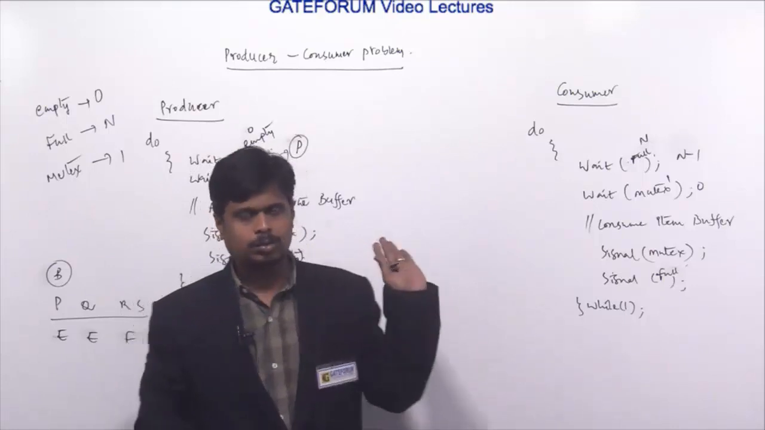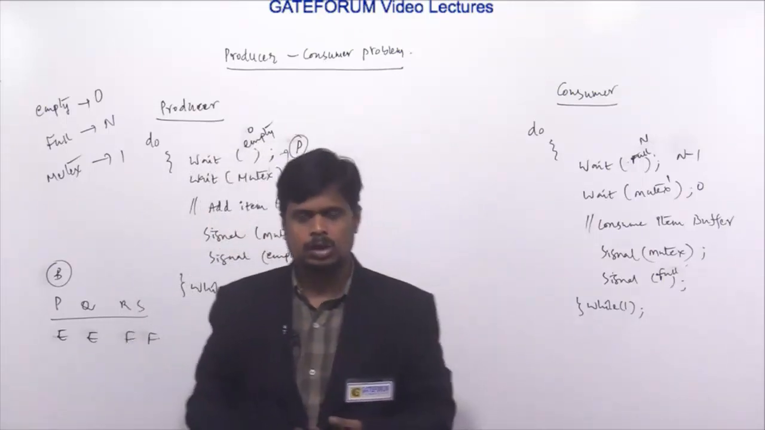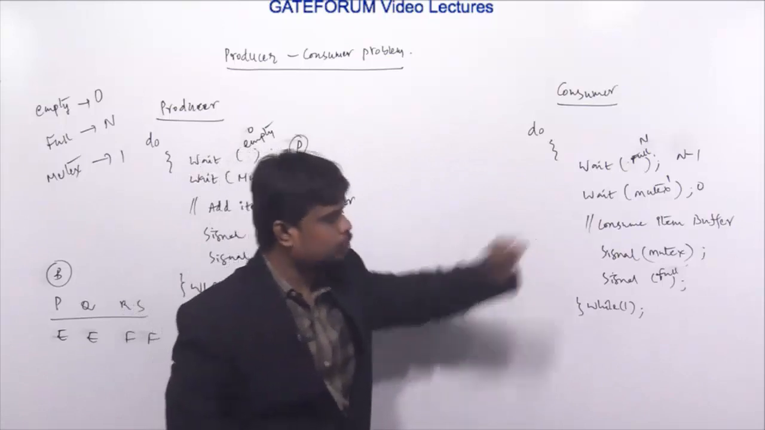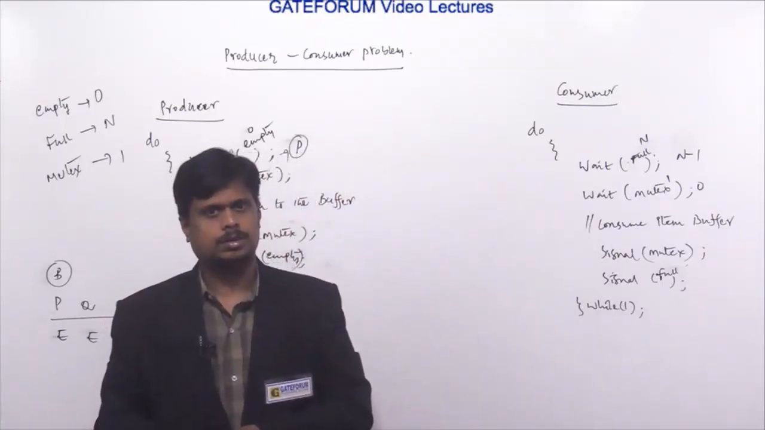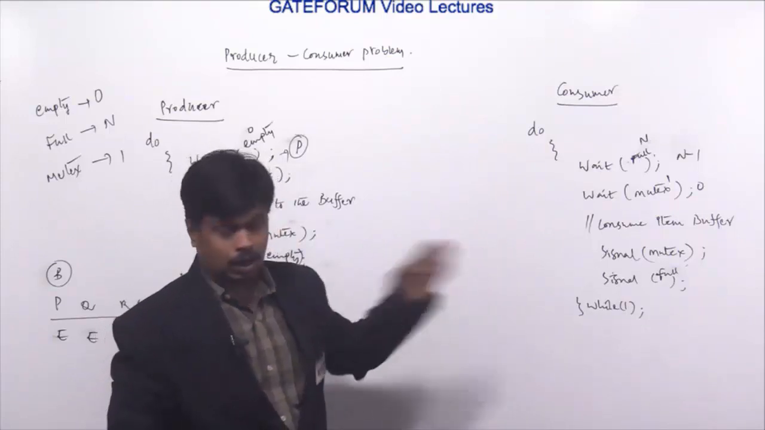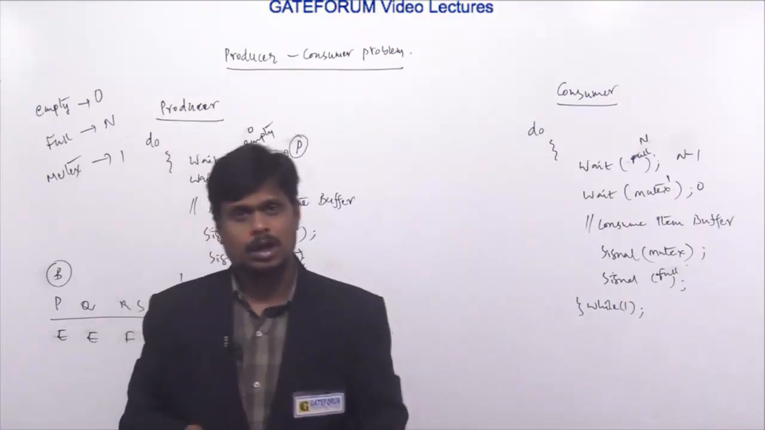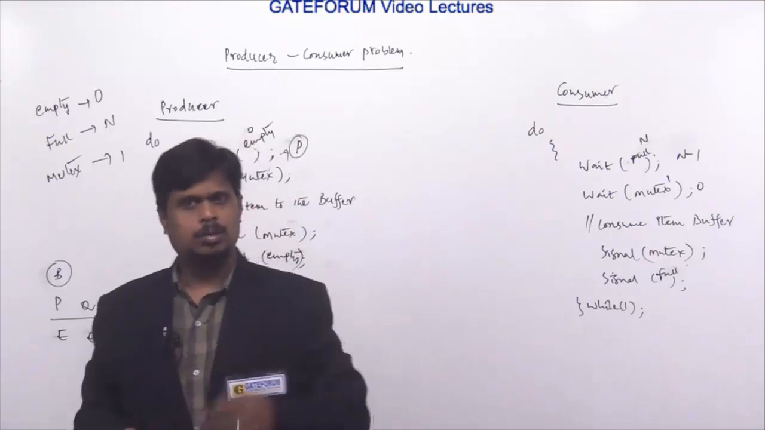So the producer has not yet started producing an item. But the consumer is able to consume the items, which is wrong. So we are allowing the consumer to consume the items from the buffer even though the buffer is empty, which